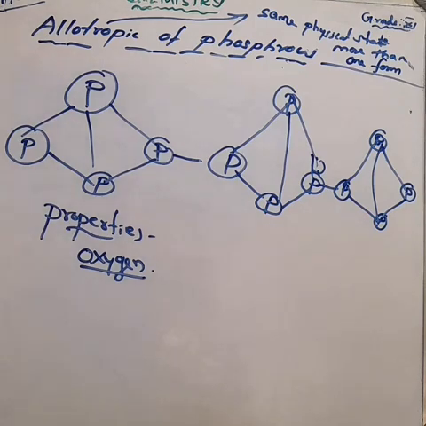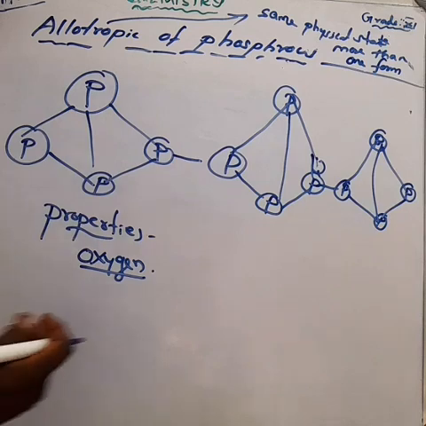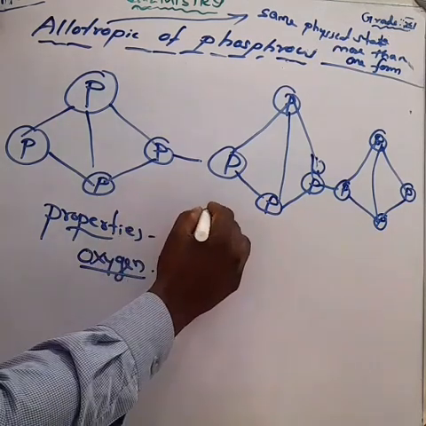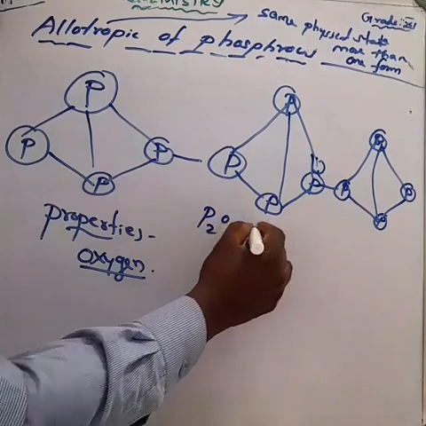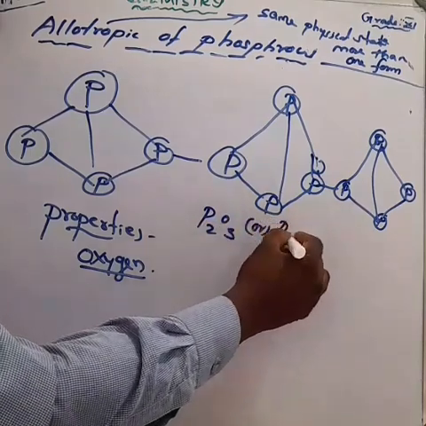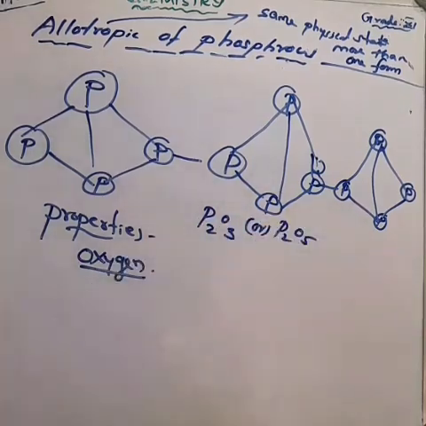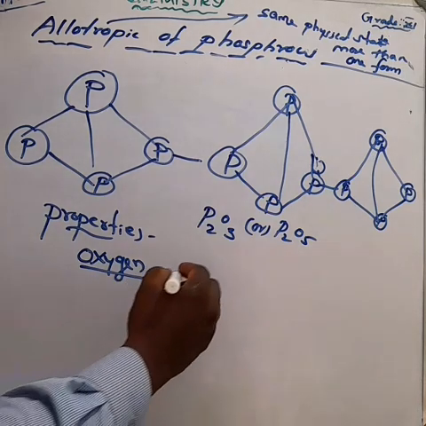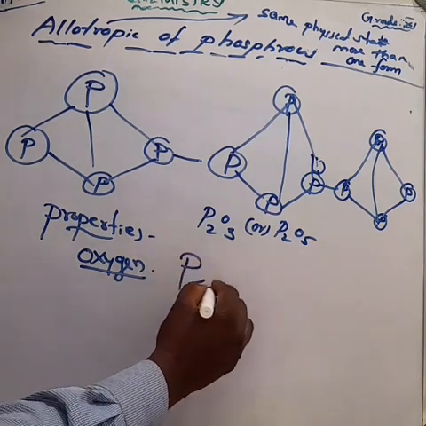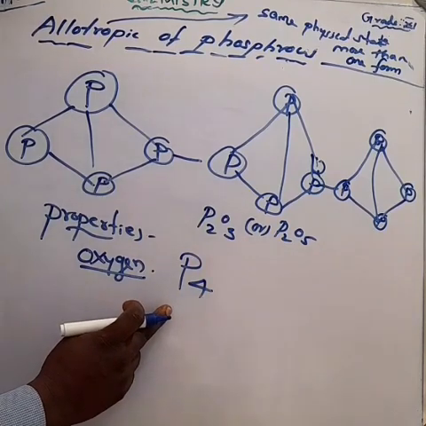Red phosphorus also reacts with oxygen. We get phosphorus trioxide and also phosphorus pentoxide, the two important products. We are learning about the chemical properties. Phosphorus is a polyatomic element. I told you previously that phosphorus is a polyatomic element.